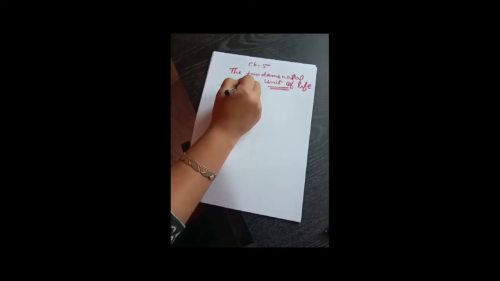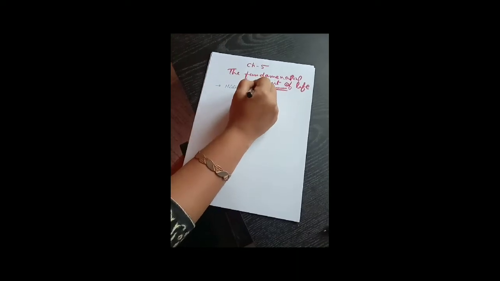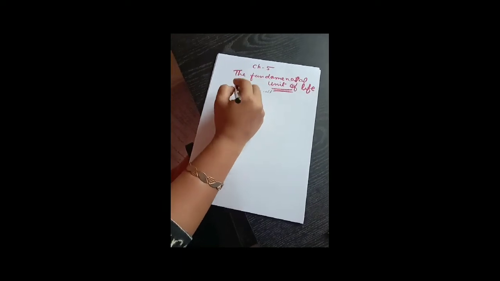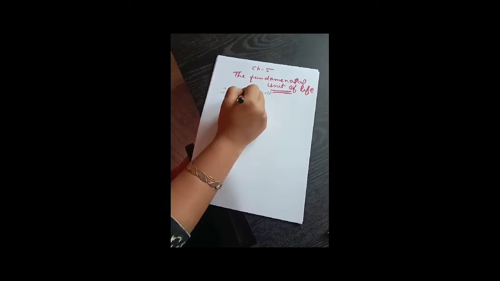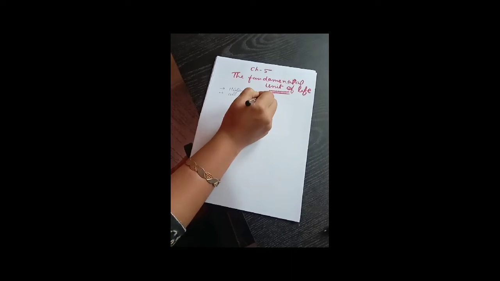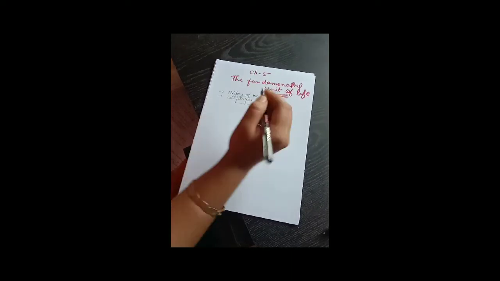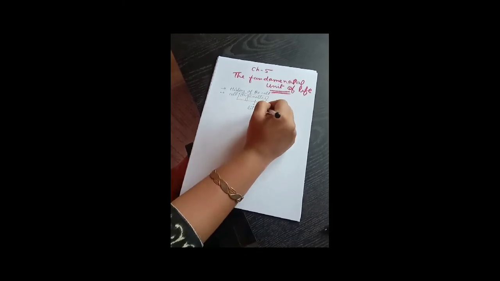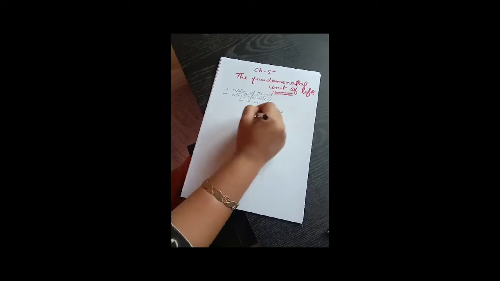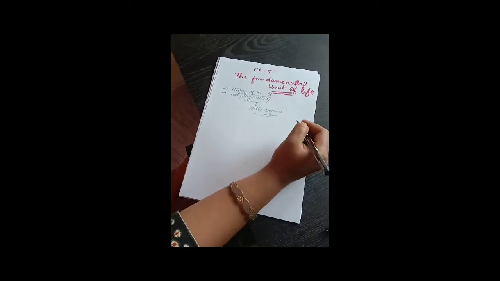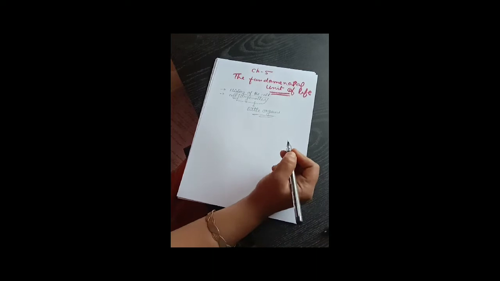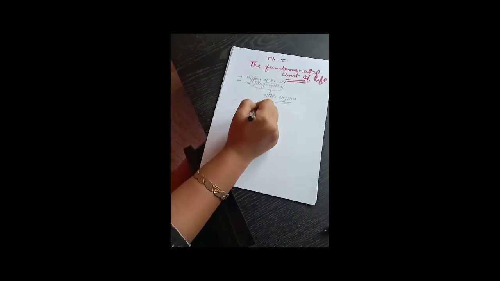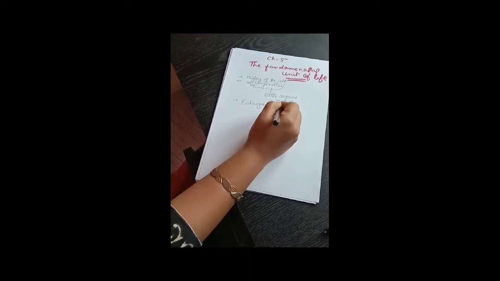In this chapter, we first learned the cell history, that is, who discovered the cell for the first time, that is Robert Hooke. Then we saw so many scientists who are part of the history of the cell. And now we are learning cell organelles. Organelles means little organs. The organs present inside the cell are called cell organelles. We have already learned about them. Also, as we are learning the eukaryotic cell,